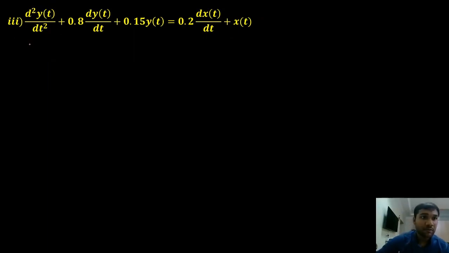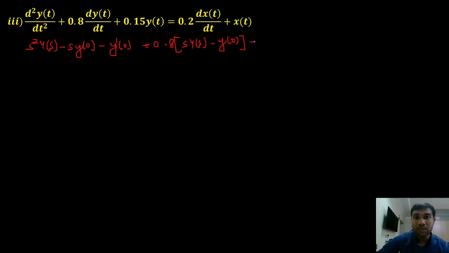So first I have s square into Y of s minus s into y of 0 minus y dash of 0 plus 0.8 into s into Y of s minus y of 0 plus 0.15 Y of s.